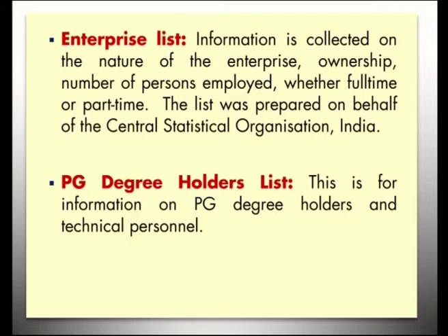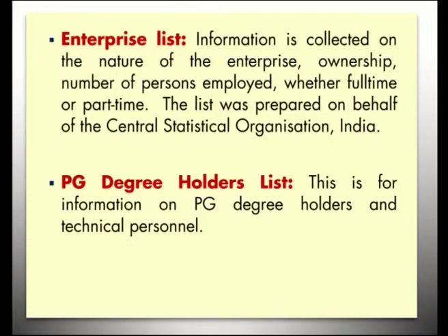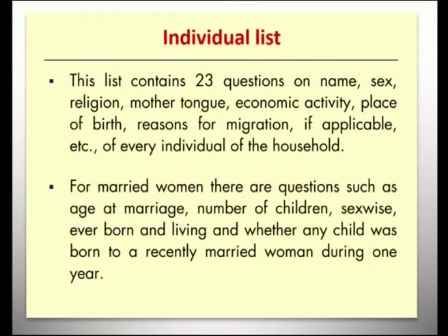Nowadays holding a degree has become so common, therefore an advanced list of PG degree holders was collected. This is for the information of PG degree holders and technical personnel in the family. The individual list contains 23 questions based on name, sex, religion, mother tongue, economic activity, place of birth, reasons for migration if applicable, etc., of every individual of the household.